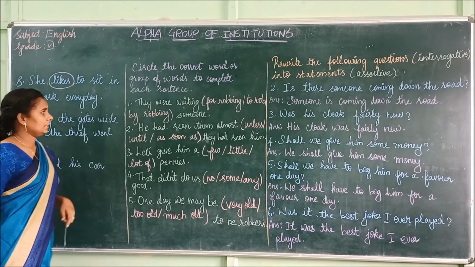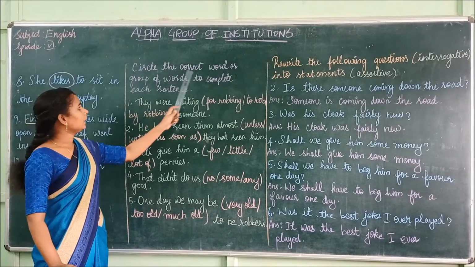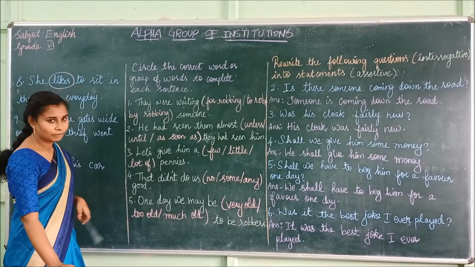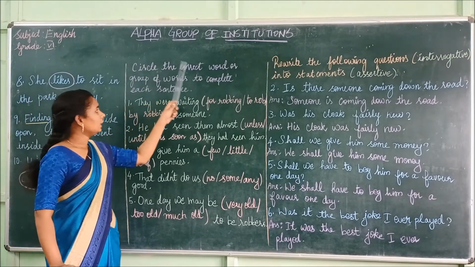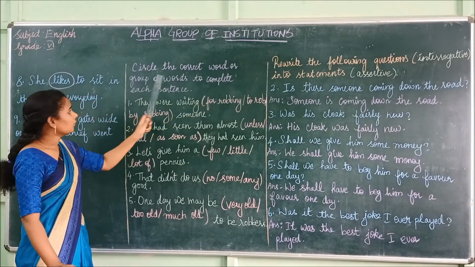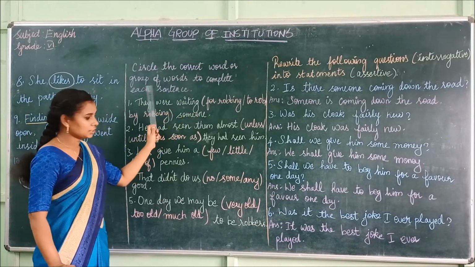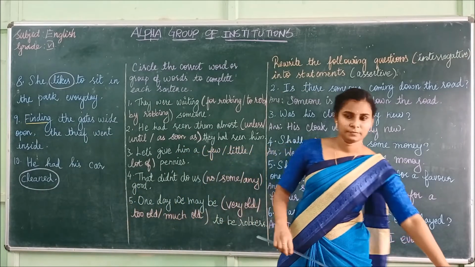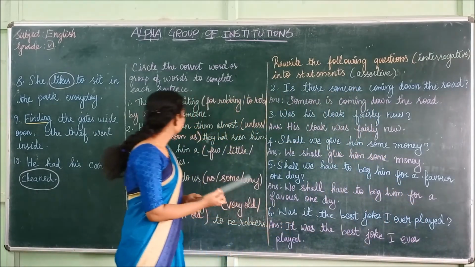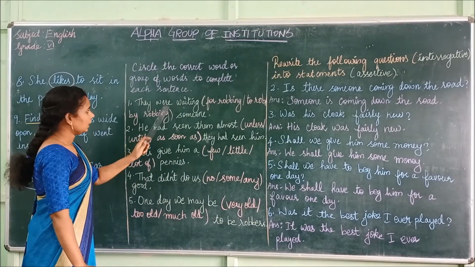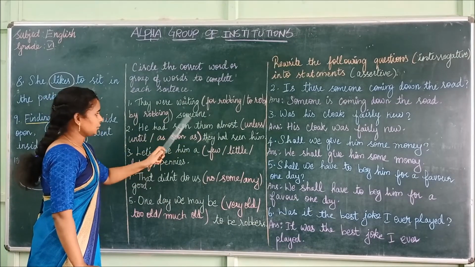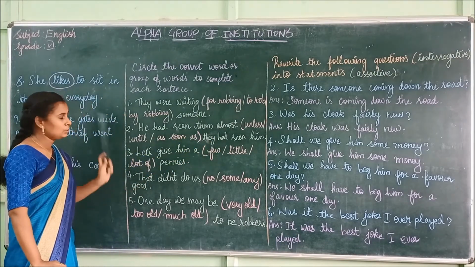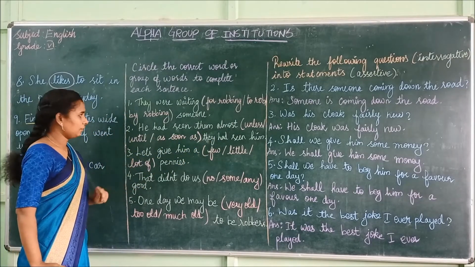Okay, children, we move to the next exercise. Circle the correct word or group of words to complete each sentence. So, what do you have to do? Circle the correct words or group of words to complete each sentence. The first one: they were waiting dash someone. In the brackets you have got a few options, so you have to pick out the right one.